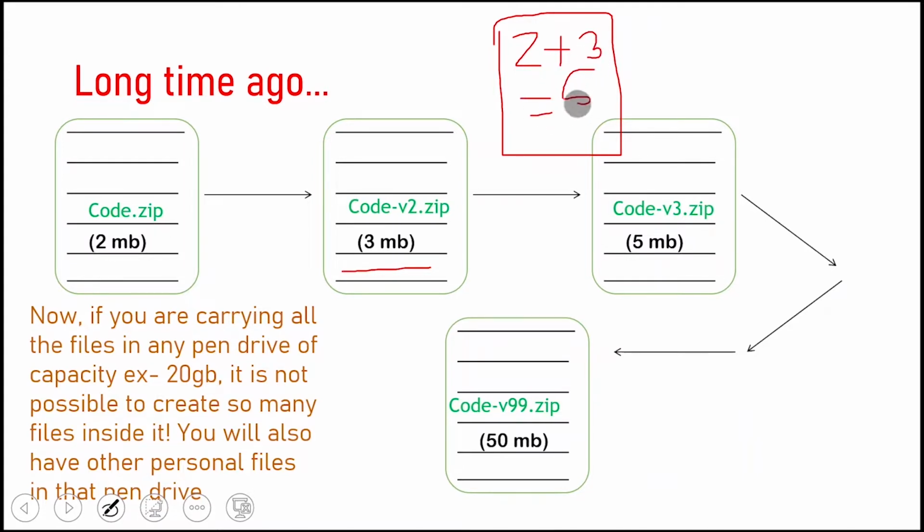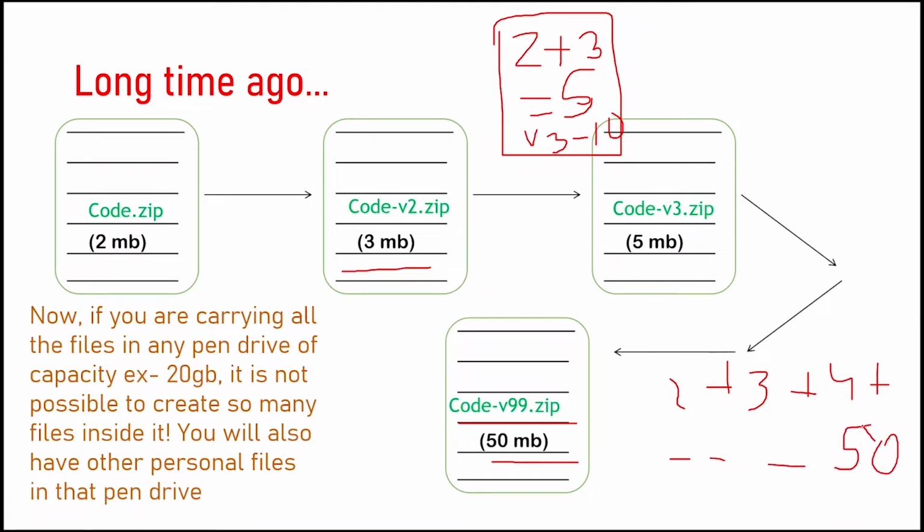Now it is 5 MB. Now again version 3 is added. Now version 3 gets to 10 MB, and by doing so we get a 99th version, that is 50 MB. So you understand, 2 plus 3 plus 4 plus until 50, and this is a very big number. If you are carrying a pen drive of, let's say, 20 GB, then it won't be possible to have so many versions, because in that pen drive we will have code as well as your personal data, and it is not an effective way to do this. If the pen drive gets damaged, all your code will get lost.